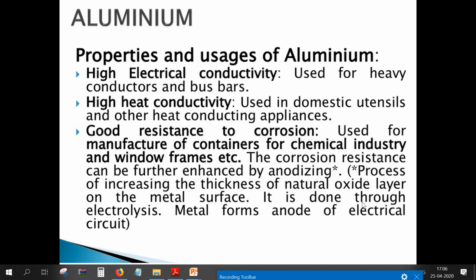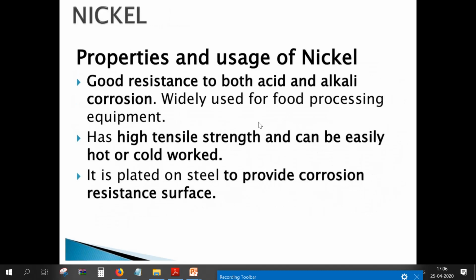The corrosion resistance can be further enhanced by anodizing. So we can still increase the corrosion resistance of aluminum by the anodizing process. That is the process of increasing the thickness of the natural oxide layer on the metal surface. It is done through electrolysis, where the metal forms the anode of the electrical circuit. So anodizing increases the corrosion resistance of aluminum by increasing the thickness of the natural oxide layer on the aluminum surface.